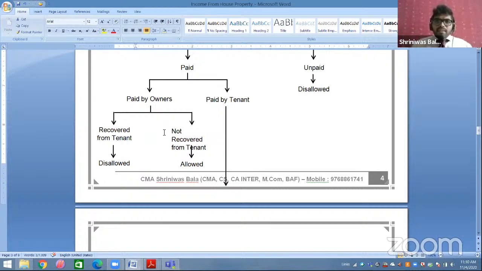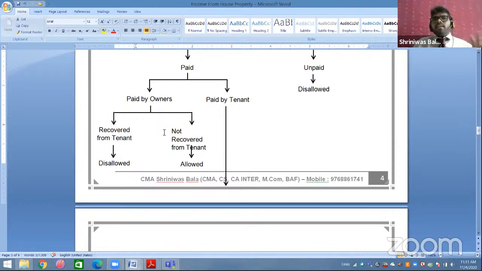So what is happening here? Here indirectly the tenant is paying the municipal tax, not directly, indirectly. So this is not allowed, because this actual municipal tax has been taken from the tenant's pocket. So this is disallowed. Now every time the owner has to pay. See, second case, not recovered from tenant. So what is happening? Owner has paid the municipal tax from his pocket and not recovered from the tenant. He has not taken anything in return related to municipal tax from the tenant. So it is allowed as deduction.